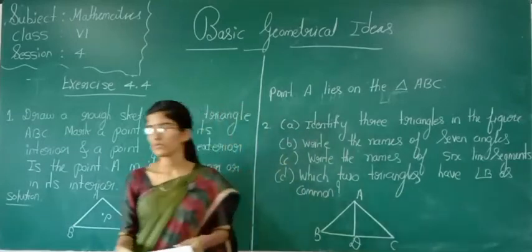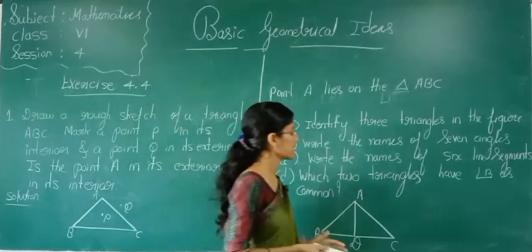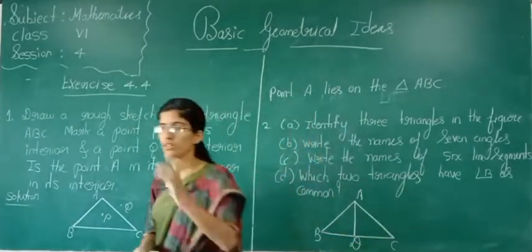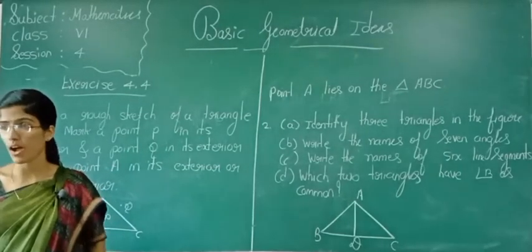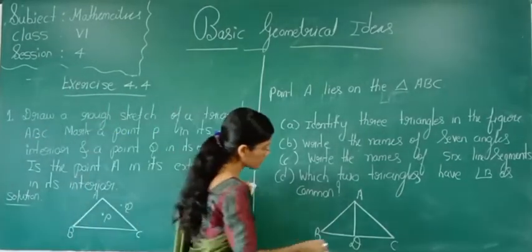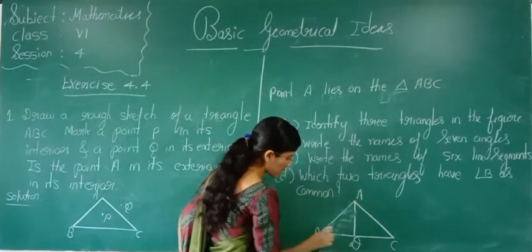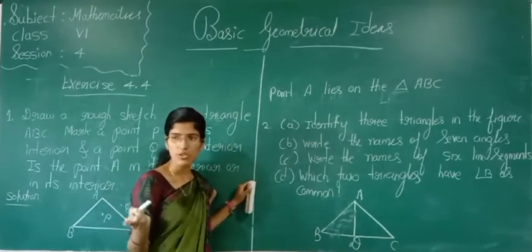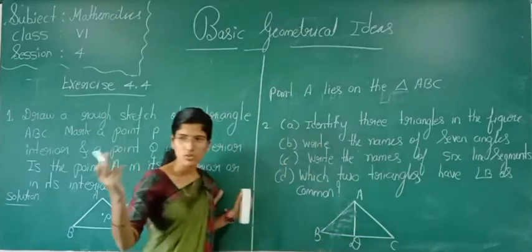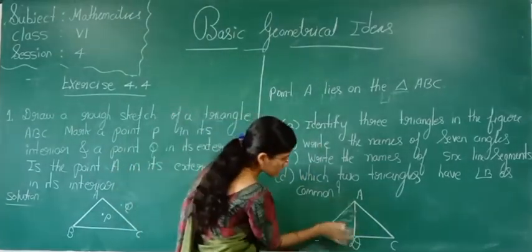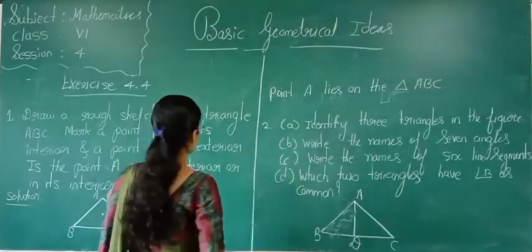Now see, what is the question they have given? Identify 3 triangles in the figure. What do we have to identify here? 3 triangles. So which are the 3 triangles, students? So this is one triangle. Yes or no? Triangle ABD is one triangle. Which is one more triangle? This is also one triangle, no? Triangle ADC. 2 triangles. And which is one more triangle? Leave this line here. ABC. How many triangles are there here? 3 triangles.